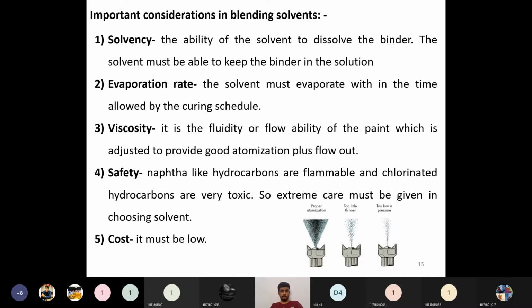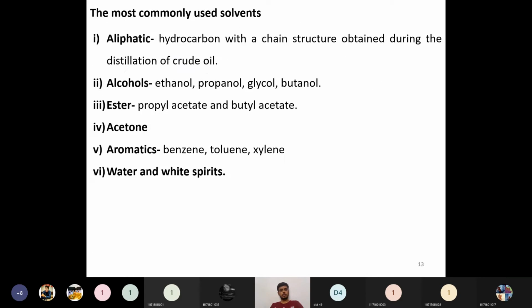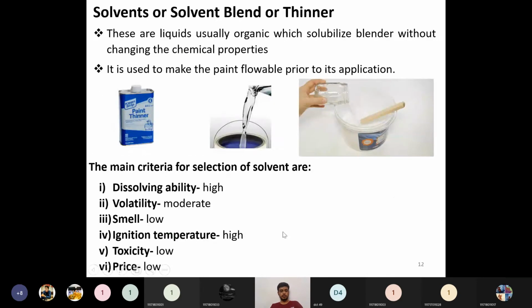So these are regarding various types of paints: what the paint is, what its characteristics are, and how they need to be protected. And this is regarding the solvent. If you have any doubts, you can ask me.